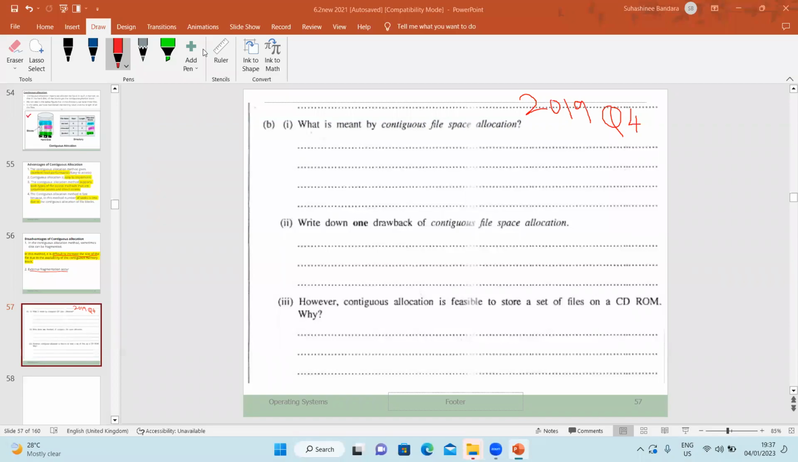Okay, contiguous file allocation, 2019 A-level structured question number 4. Take your past papers and see this question. What is meant by contiguous file space allocation?